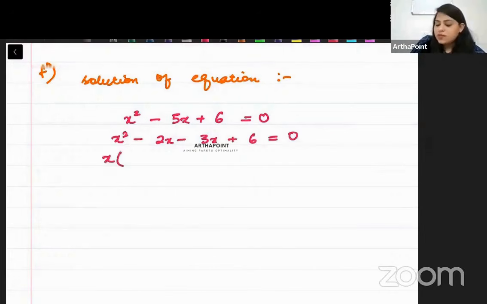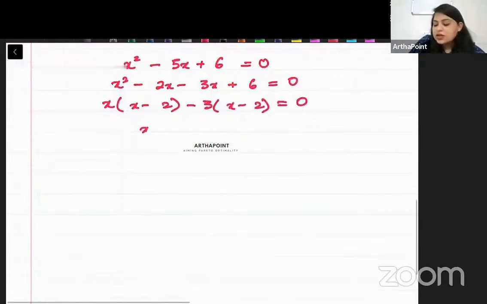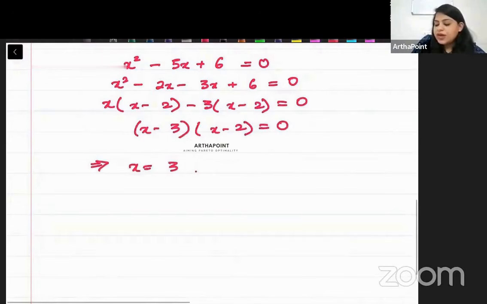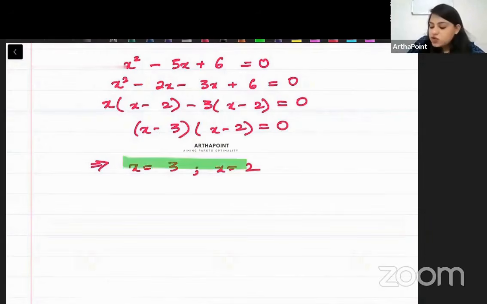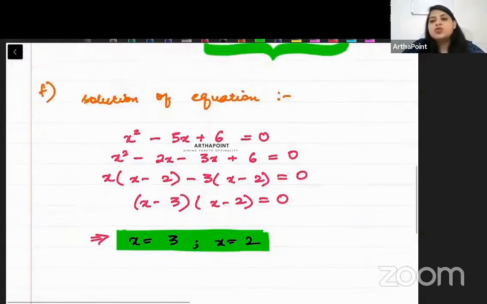So I take x common, x minus 2, take minus 3 common, x minus 2. So what will come? x minus 3 into x minus 2 equal to 0. This implies either x will be 3 or x will be 2. So beta, the collection of the solutions of the equation is also a set.